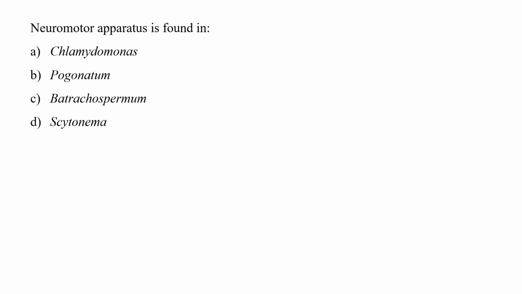Next question is, neuromotor apparatus is found in. So most of the algae, the motile vegetative cells, and most zoospores and gametes have 1, 2 or 4 whiplash type of flagella that are of equal length, and they are associated with this neuromotor apparatus. What this neuromotor apparatus does is, it connects them with a centrosome lying within or just outside the nucleus. This neuromotor apparatus, out of the four options given, is only present in Chlamydomonas. So the correct option is option number A, Chlamydomonas.